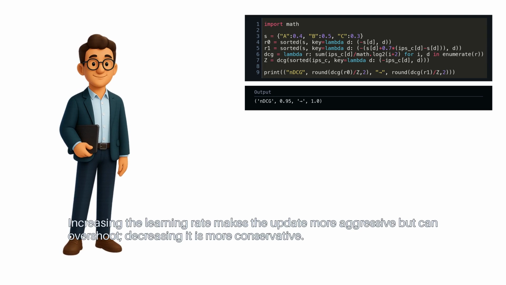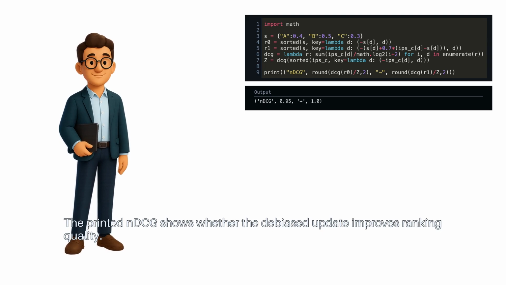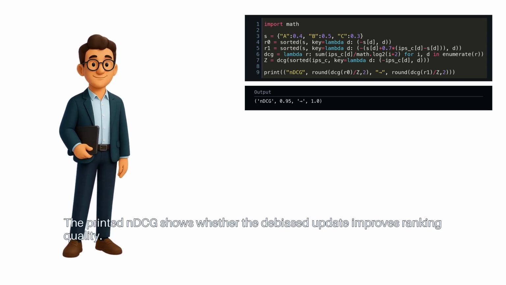Increasing the learning rate makes the update more aggressive, but can overshoot. Decreasing it is more conservative. The printed nDCG shows whether the debiased update improves ranking quality.